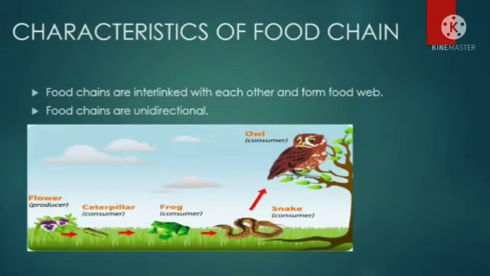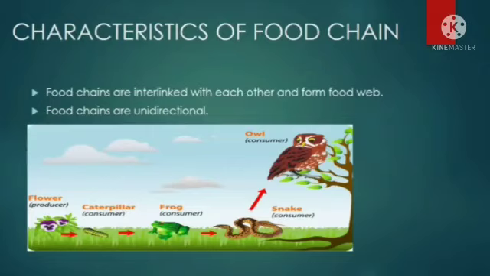Next point, food chains are unidirectional. What is meant by unidirectional? Unidirectional means only in one direction. Here you can see a producer. This producer is consumed by the primary consumer, here a caterpillar. This caterpillar is eaten by a frog, the secondary consumer. This frog is eaten by a snake, and the snake is eaten by an owl.